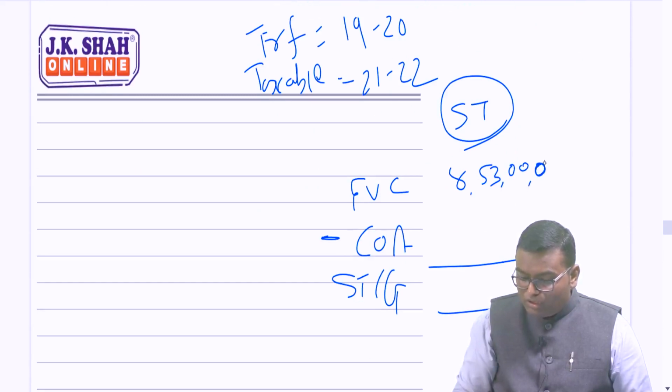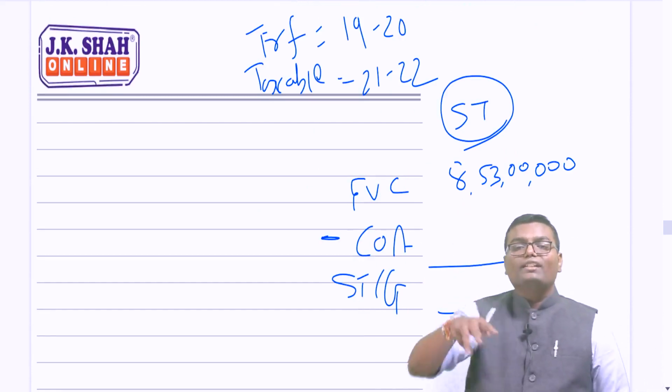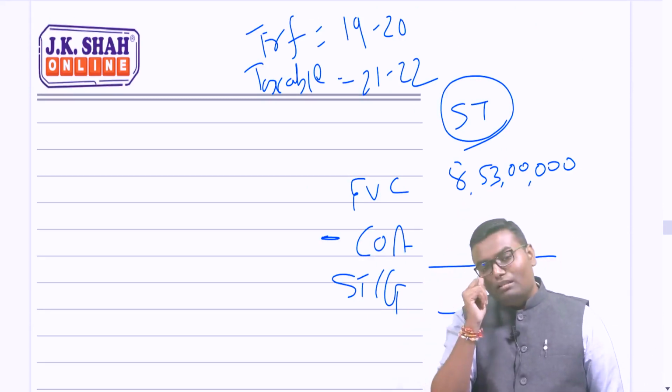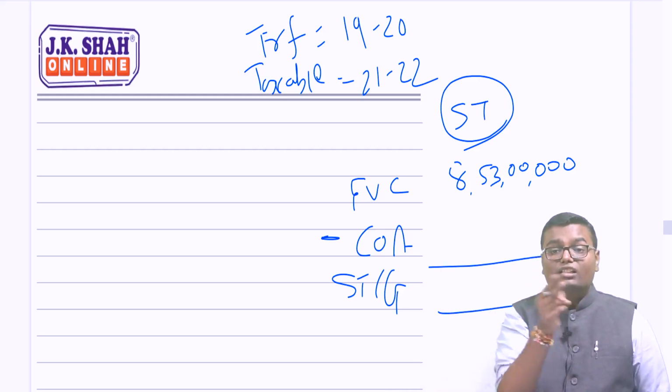Acha, let me tell you one more thing. This full value of consideration will become the cost of acquisition of those 3 flats when you sell them in the future. So this FVC will become the cost for those flats when you sell in the future. The station rule is applicable.